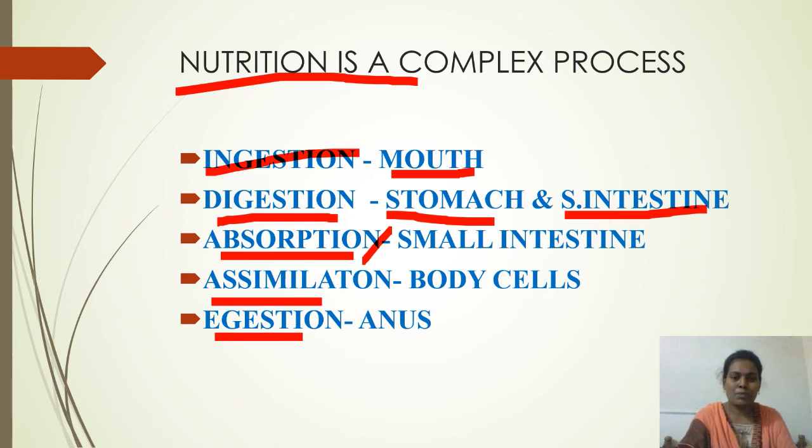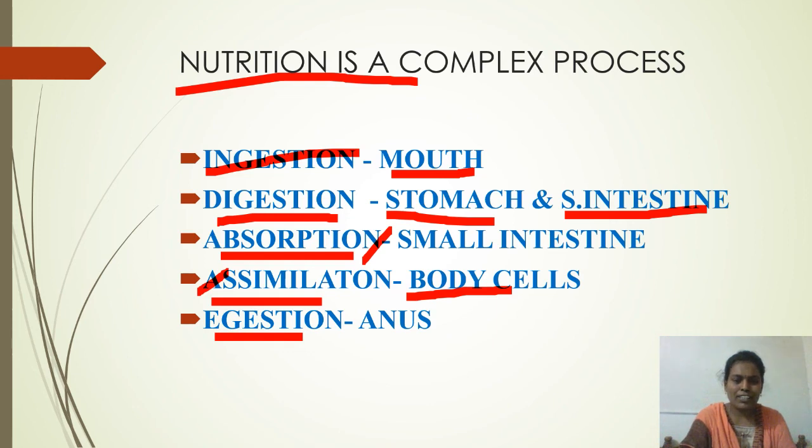After the absorption of the food, that absorbed food gets assimilated in the cells of the body. What is meant by assimilation? Assimilation means releasing of energy from that absorbed food inside the cell. How does energy release inside the cell? Whenever this food mixes with the oxygen, energy is released. Where does this happen? In each and every cell of the body. Assimilation of food takes place in the body cells.